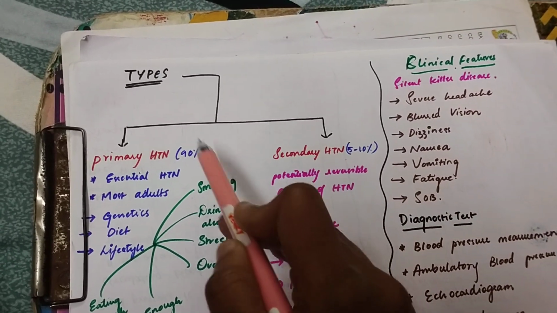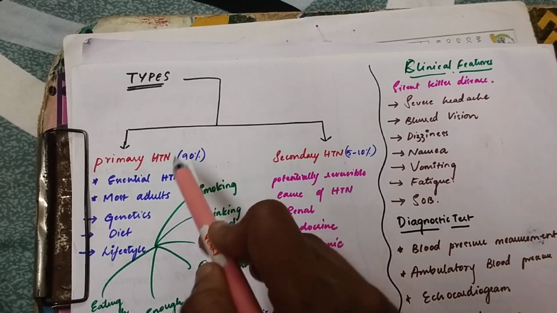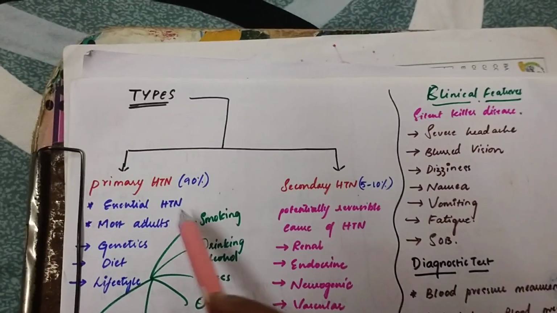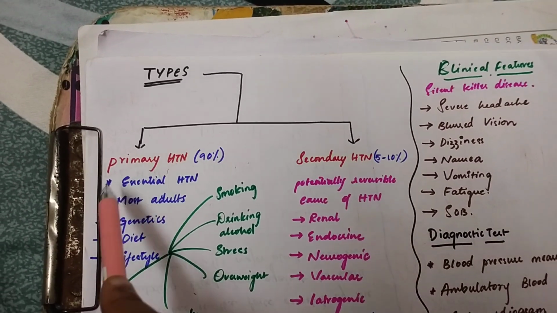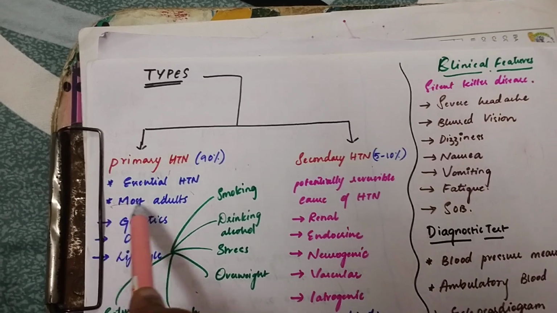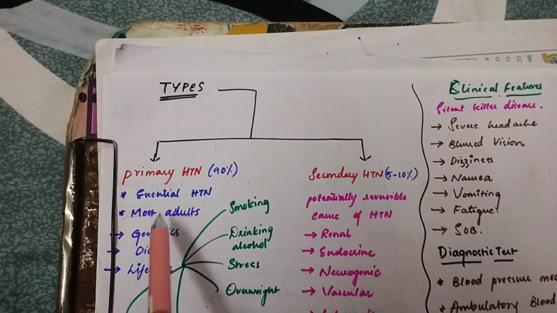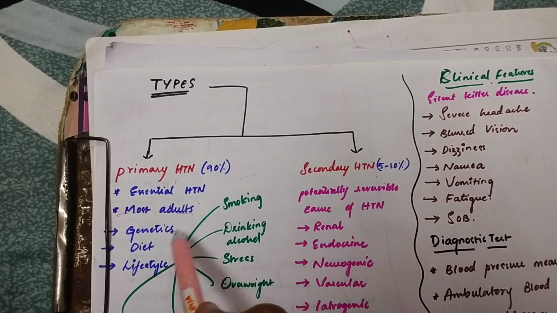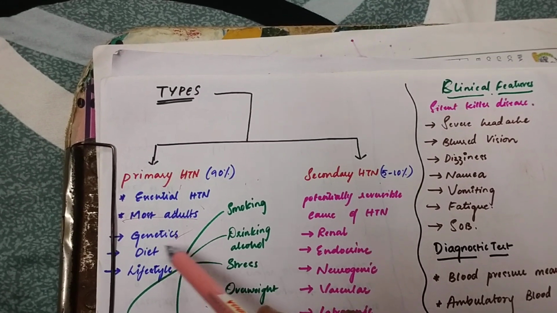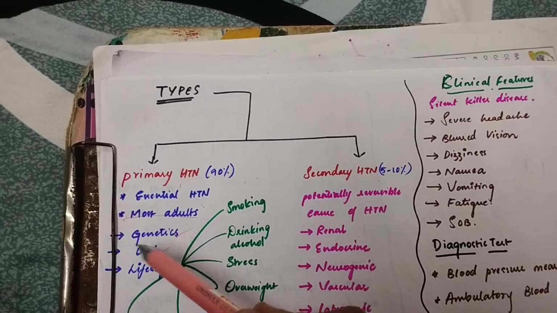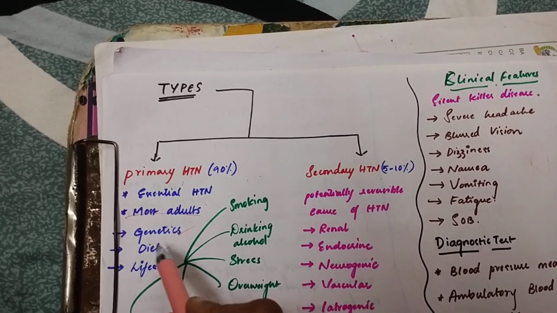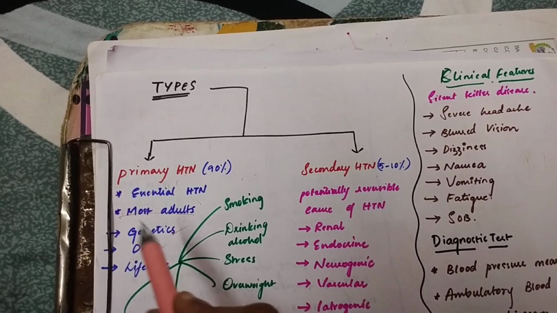In primary hypertension, 90 to 95% of people have primary hypertension only. It is also known as essential hypertension, and mostly it occurs in adults. And why? Because primary hypertension is caused by genetics, like a family history of hypertension, then dietary patterns, like people who eat more fatty foods and cholesterol foods. Then